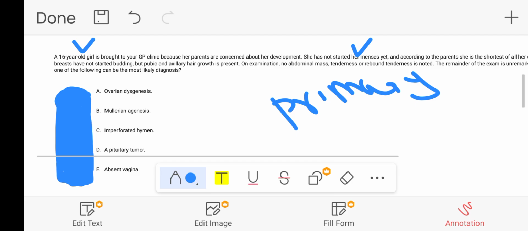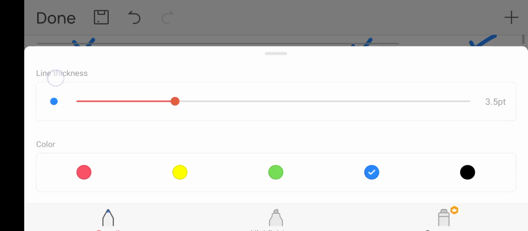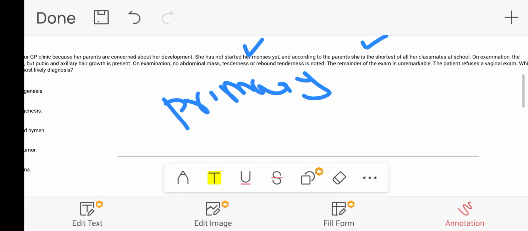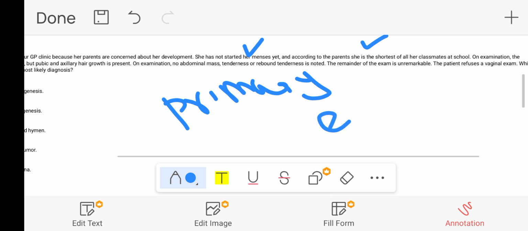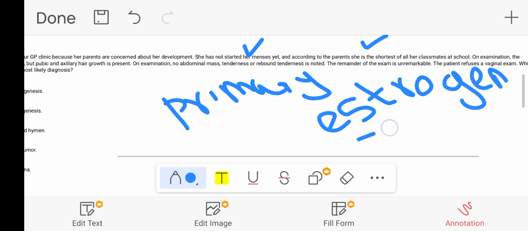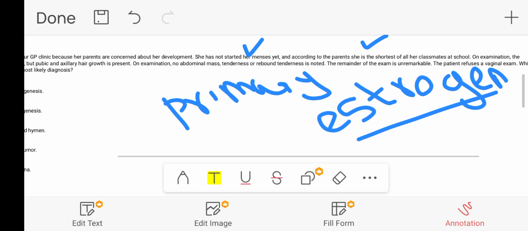The next important point here is she is the shortest of all her classmates at school. Now what is this statement indicating? This statement is indicating that the hormone which is responsible for height in the female, estrogen, is deficient here, because estrogen plays a vital role in height development.